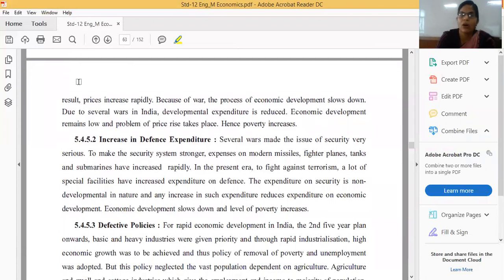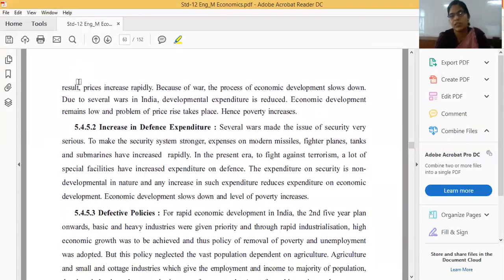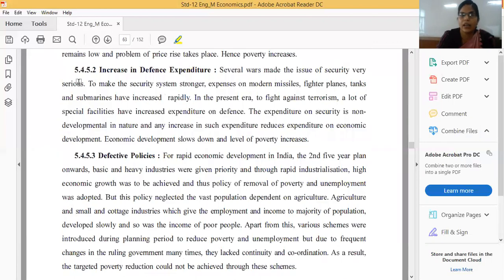Due to several wars in India, developmental expenditure is reduced. Economic development remains low, and the problem of price rise takes place. Okay. So poverty is increasing. Next, the second point in the other reasons.